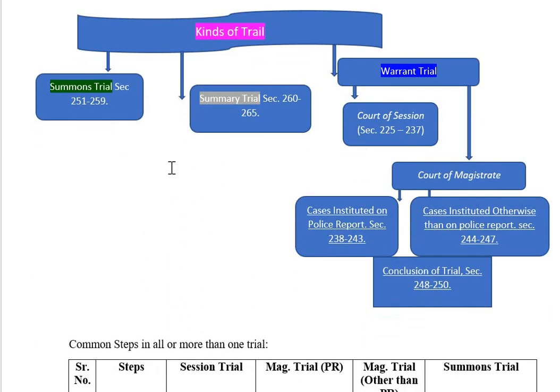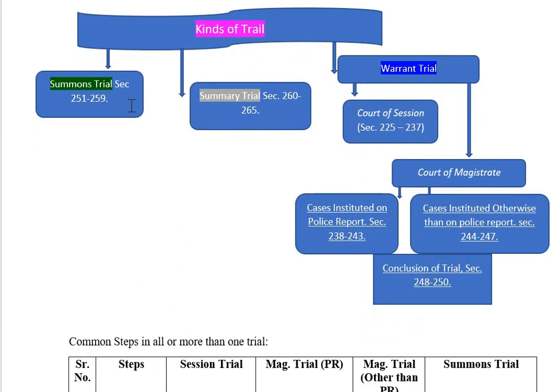Now, kinds of trial. There are three kinds of trial: summon trial, summary trial, warrant trial. Warrant trial happens in court of session as well as in court of magistrate. Summary trial, summon trial, they happen in court of magistrate only. Court of session, it runs from 225 to 237. Court of magistrate, cases instituted on police report 238 to 243, and cases instituted otherwise than on police report, meaning thereby complaint cases, cases which have not been instituted on police report.